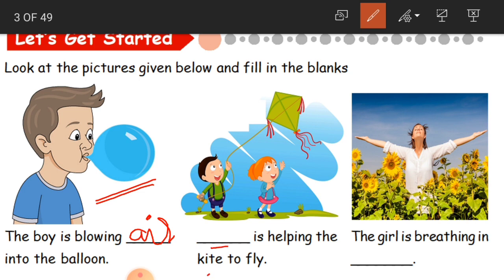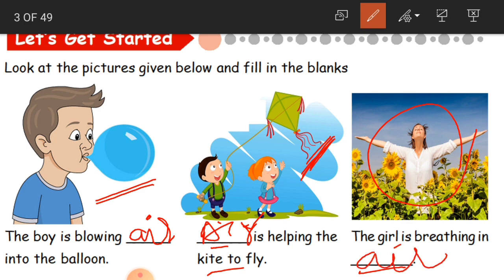So, dash is helping the kite to fly. What is helping the kite to fly? Again, it is air. With the help of air, the kite is flying in the sky. And here, the girl is breathing in dash. See here, the girl in the picture. What is she breathing in? That is again air.